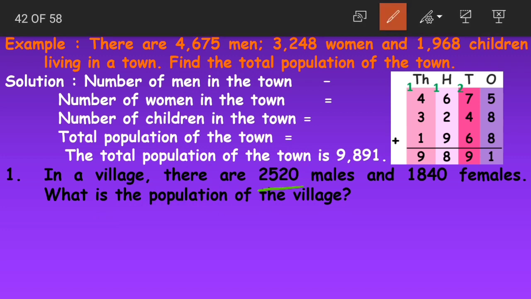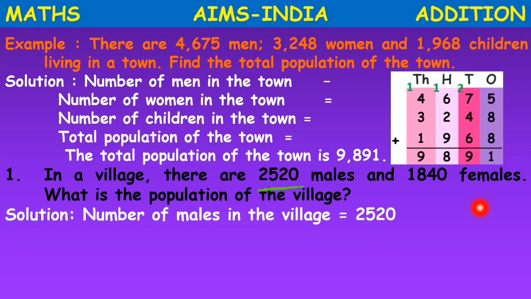Now what is this number? It is the number of males in the village. So our first sentence will be, number of males in the village is equals to